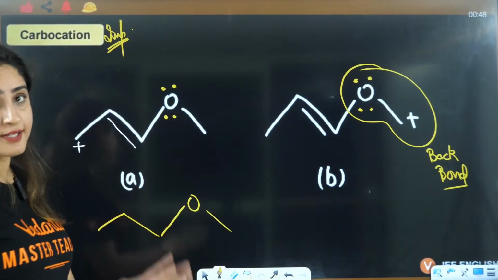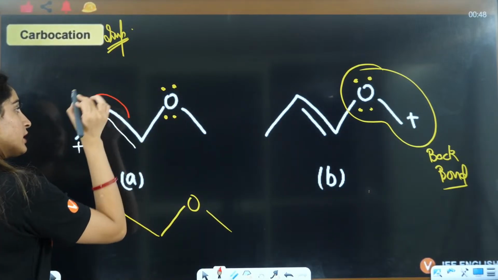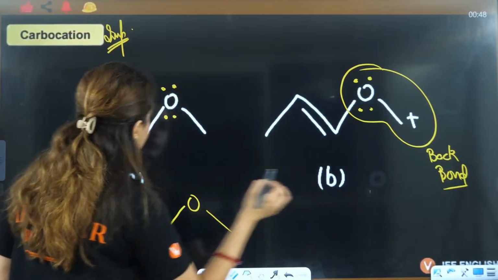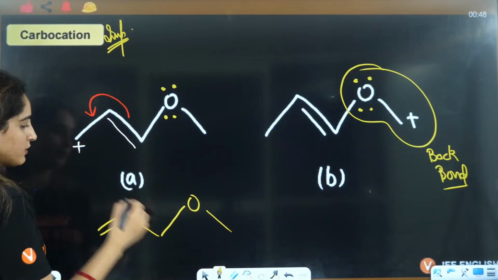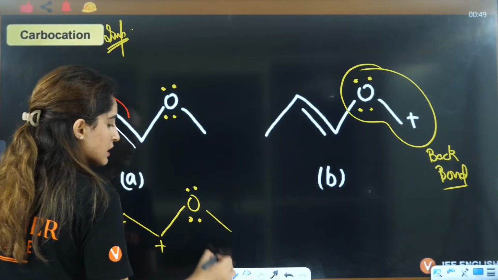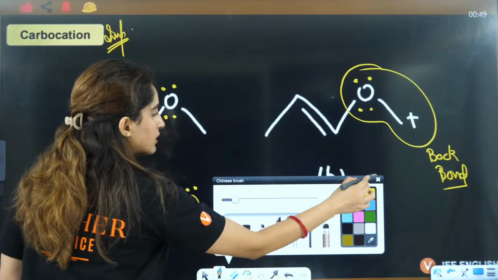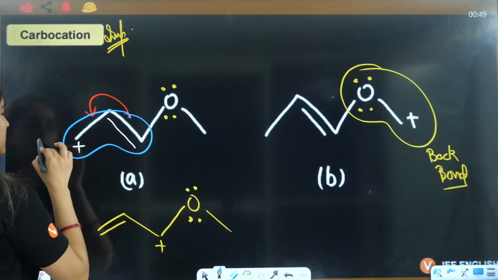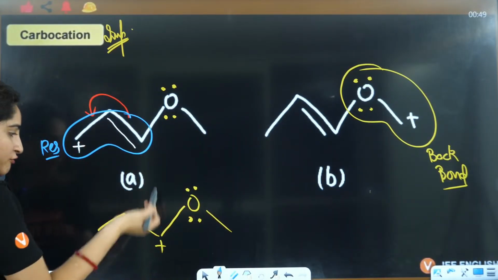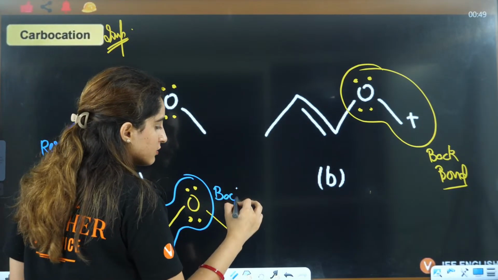Here you can't see the back bonding, but sometimes it is hidden. If the bond is shifted here, it will make a bond here and the carbocation will be here and the lone pair is here. Now can you see, this part is showing resonance. Then after resonance, the structure that you have formed is showing back bonding.